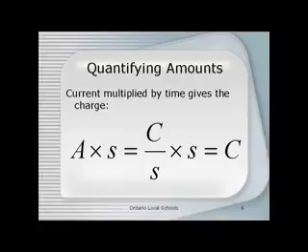Now, another thing to remember is that coulombs per second can also be looked at as a conversion factor, and sometimes we want to find the amount of time when we know the charge, and so we can also multiply by the coulombs per second turned upside down so that our coulombs cancel and we're left with time rather than charge, depending on what units we begin with.